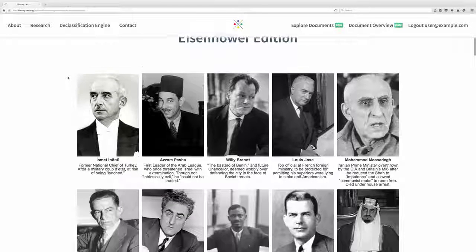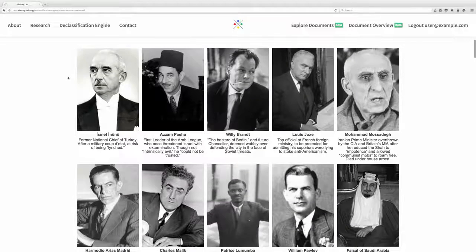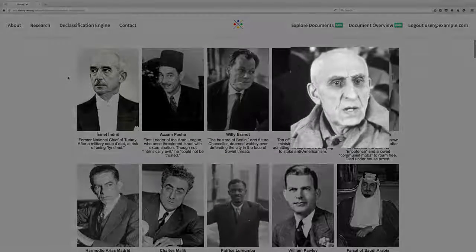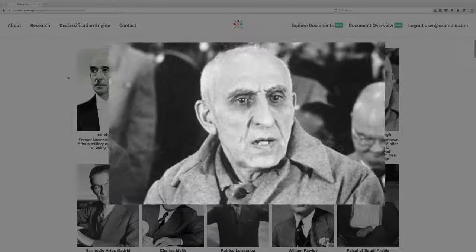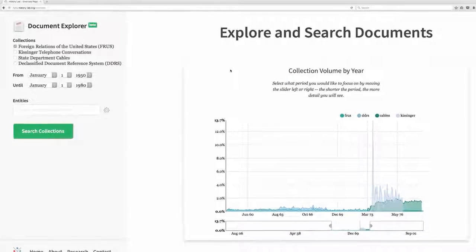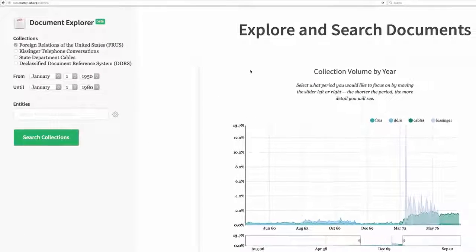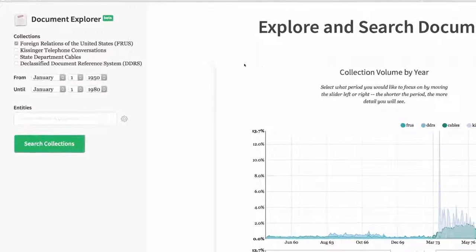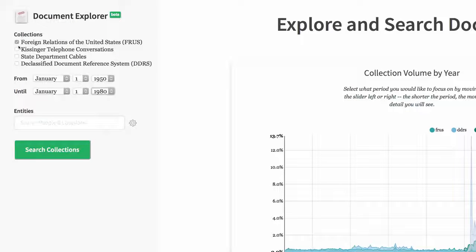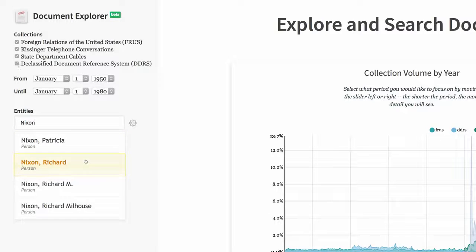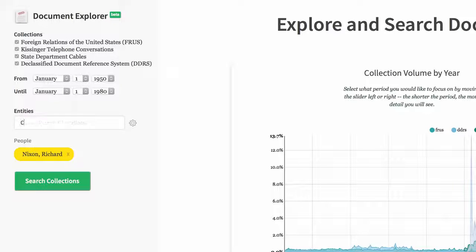For instance, what if you wanted to learn about this man, Mohammad Mossadegh? Might he help us understand why relations between the United States and Iran have been difficult for so long? We can start our search in the Freedom of Information Archive by selecting from each or any combination of the following 4 parameters using the search fields: the time period we wish to explore, the collection or collections available, the name of the individuals mentioned in the collections, or the name of the country referenced.